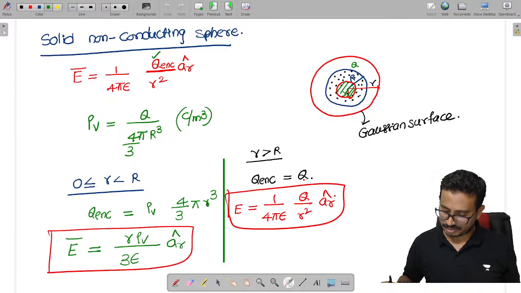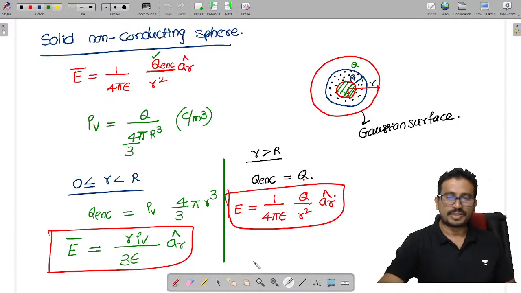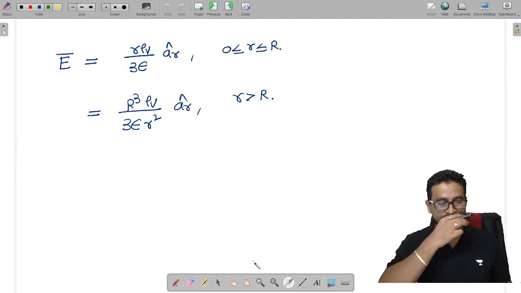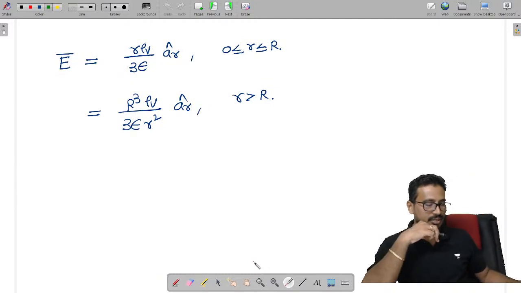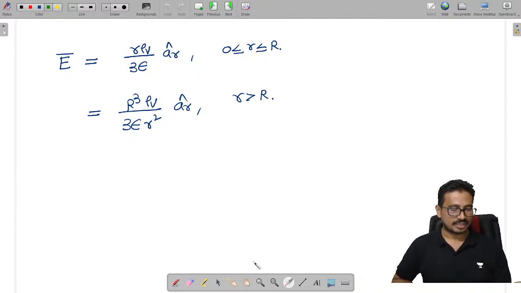Simple, from here only we got it. Here Q is there. In place of Q, replace rho V into this much and simplify, you will get these relations. Nothing else. These are the electric fields inside and outside the sphere.